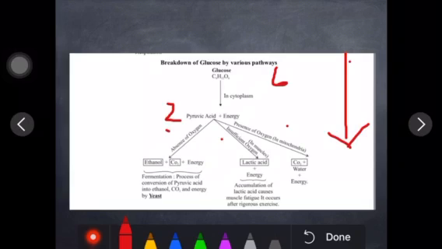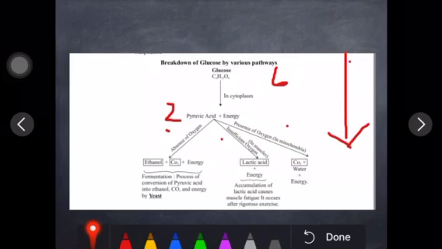Next we'll see 3 conditions. As you can see on the screen, the first is absence of oxygen. If pyruvic acid is in the absence of oxygen, it will form ethanol and CO2, and it can be observed in yeast, right? If there is no oxygen, this product will be there. If there is insufficient oxygen, like a lack of oxygen, it can take place in voluntary muscles. Those muscles which are in your control come under voluntary muscles. So they will form what?